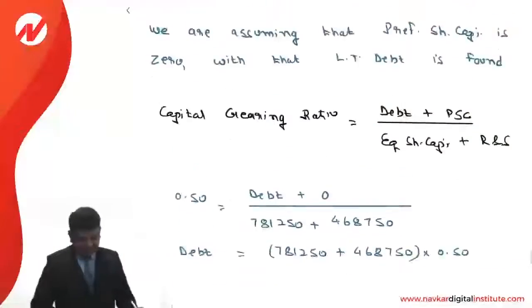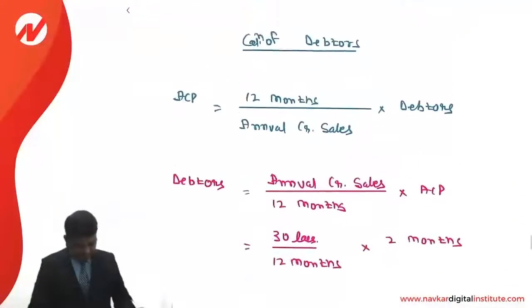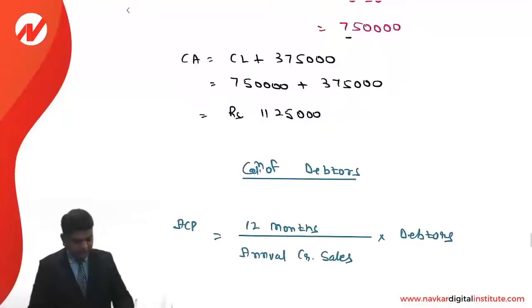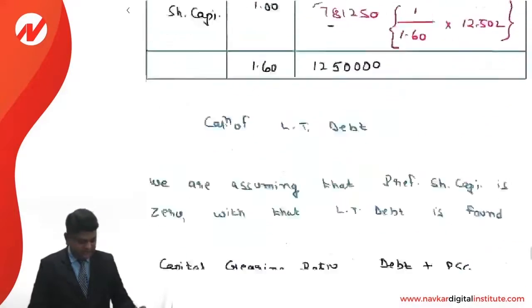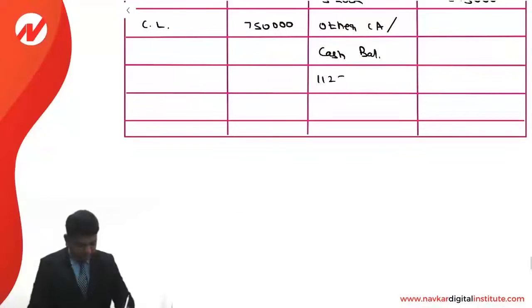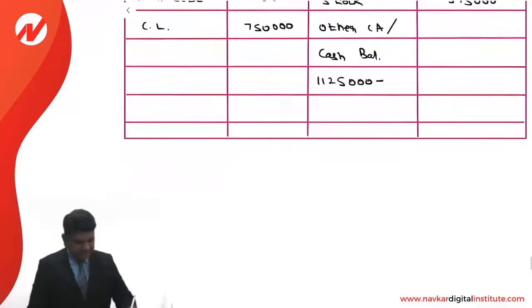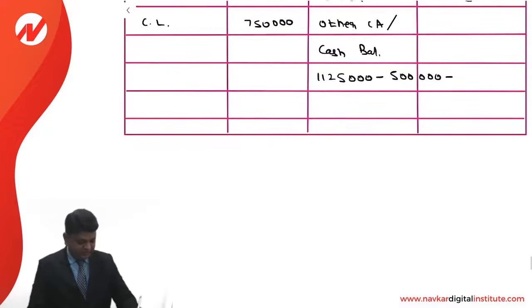We understand that the total current assets is an amount of 11,25,000. This is the total current assets, minus debtors 5 lakhs, minus stock 3,75,000.